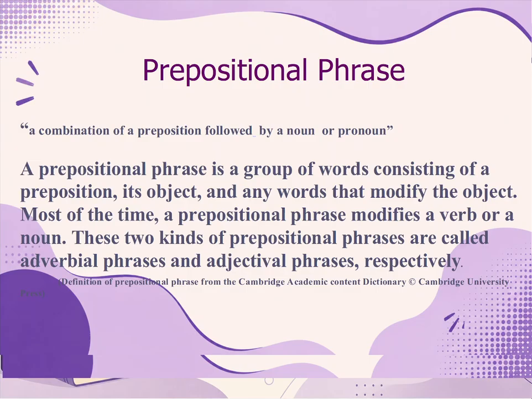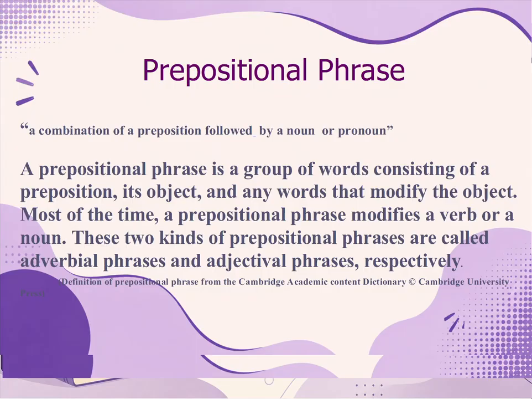As the word itself makes it clear, it's a combination of preposition, and prepositions, as you know, are the words that are placed before. Pre means before, position is place. So placed before the noun or pronoun.